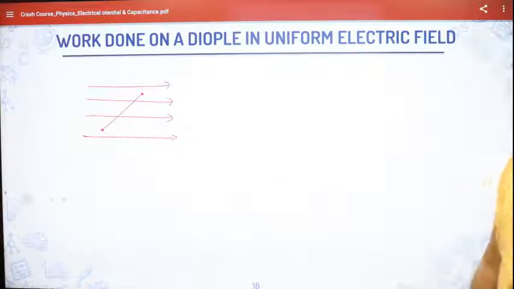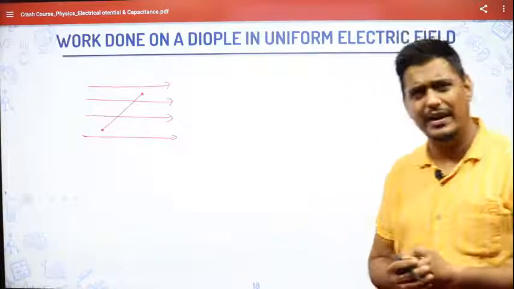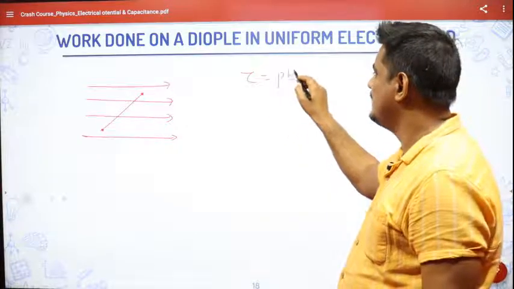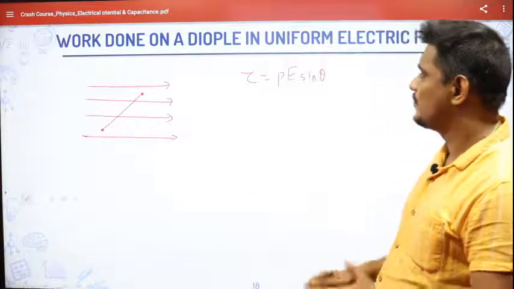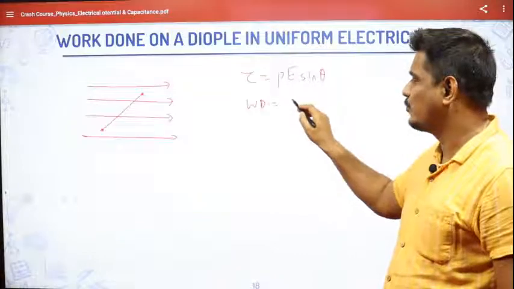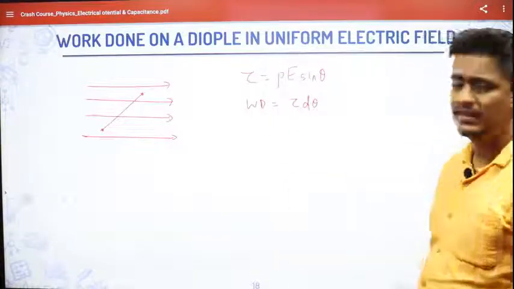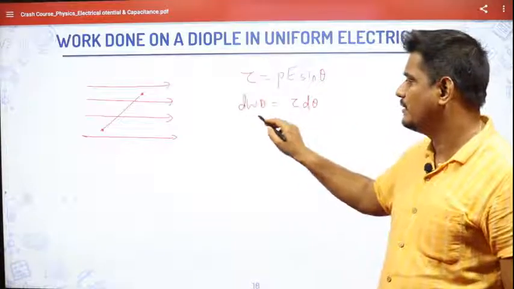If it is asked how much work is done on a dipole, you can find the work done. We know that tau is equal to PE sine theta. Work done will be equal to force into displacement. In this case the force is torque, so the displacement will be theta, tau d theta, isn't it? Since I am doing d theta, it will be a small work done, dW.